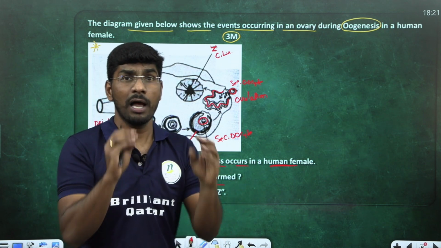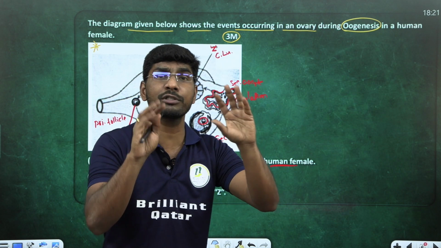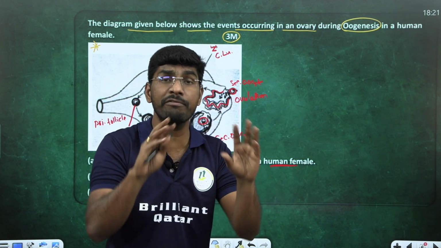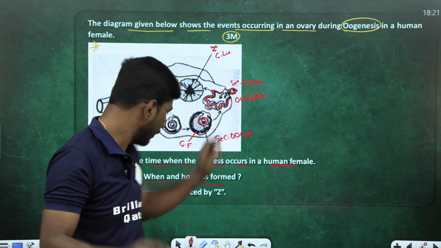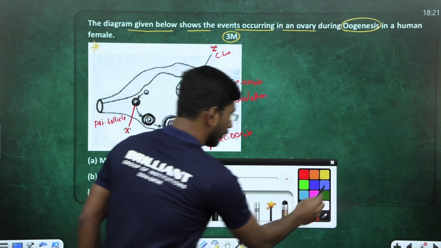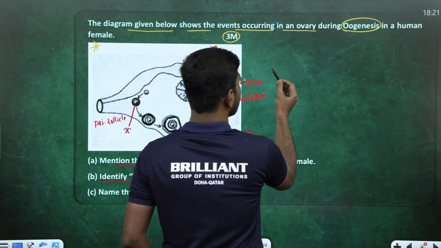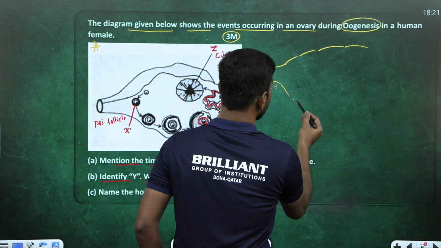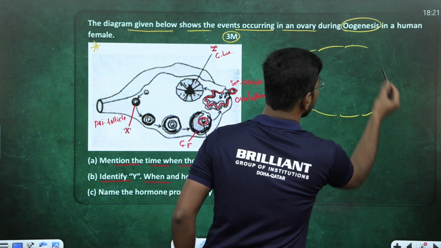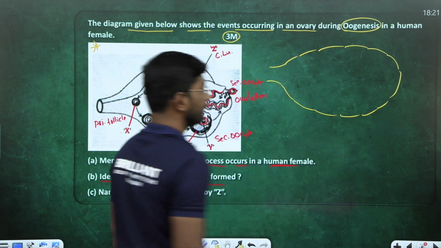Look at the process. I'll explain the entire process of oogenesis within 5 minutes. Everyone keep in mind, be careful, look here. This is the most important question for the upcoming exam. Let's take the embryo, the embryonal ovary. This process begins at the embryonal stage, right?